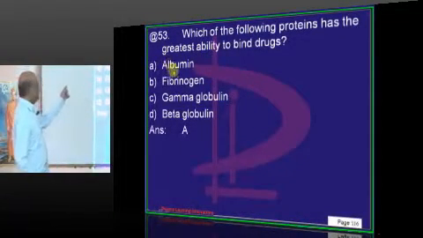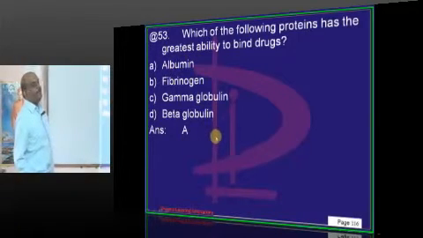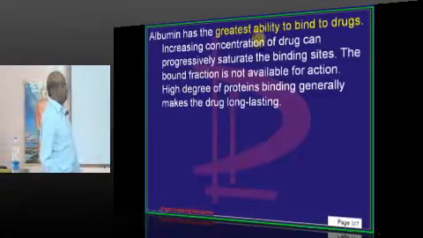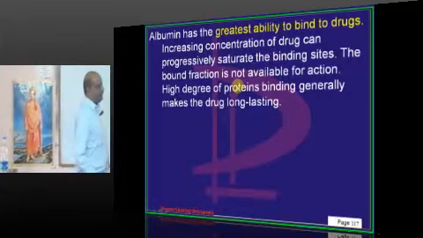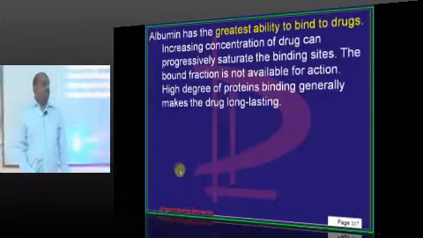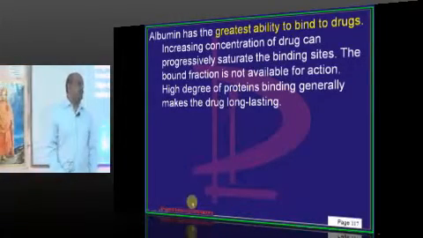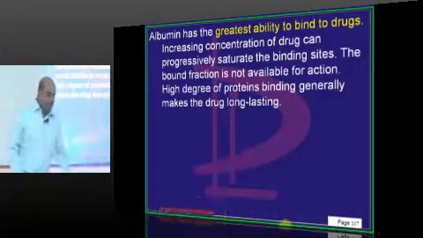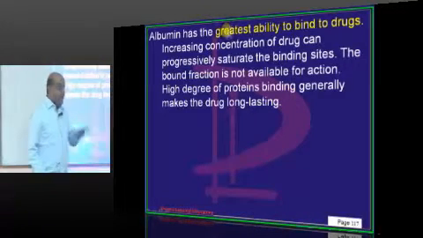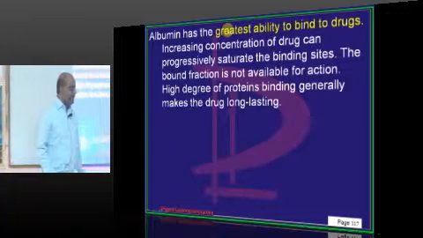Which of the proteins has the highest ability to bind drugs? All drugs will ultimately go and bind with albumin. That's the reason, if a patient has nephrotic syndrome, what happens? He has albuminuria and hypoalbuminemia. He is losing albumin into urine and has low albumin in the plasma.